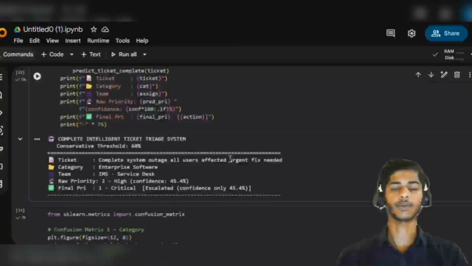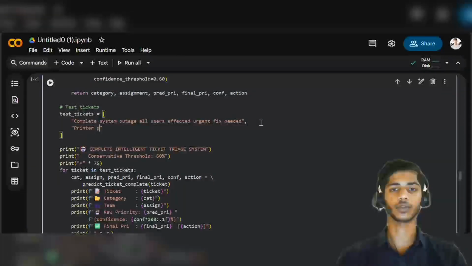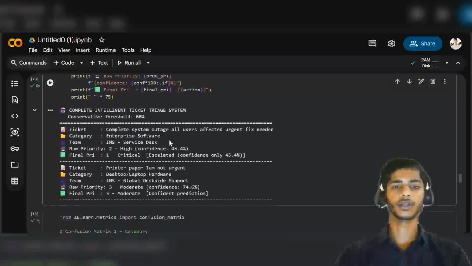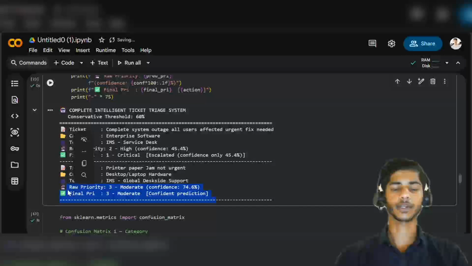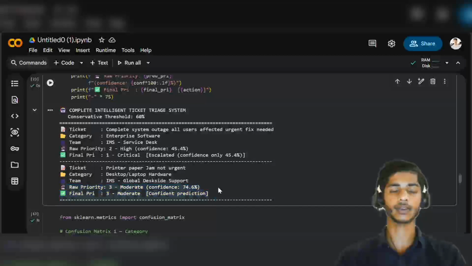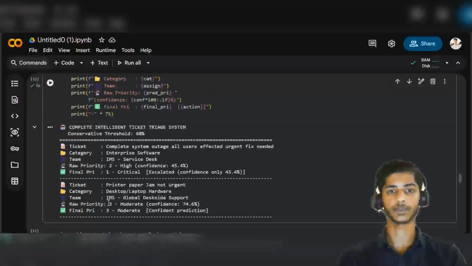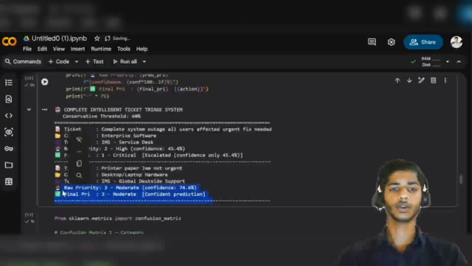And let me give another test. Let me type: printer paper jam not urgent. So here the description says it is not urgent, right? Now our priority is predicted to be moderate, at nearly 88% confidence. So here there will be no escalation. The model is confident enough to predict the priority, right? So as I have shown, the system makes smart, safe predictions across all the tickets.